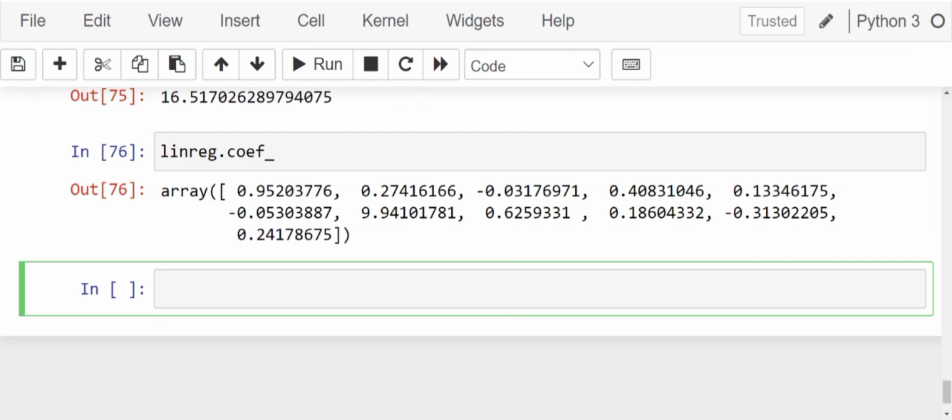Now let's convert these linear coefficients into a data frame.